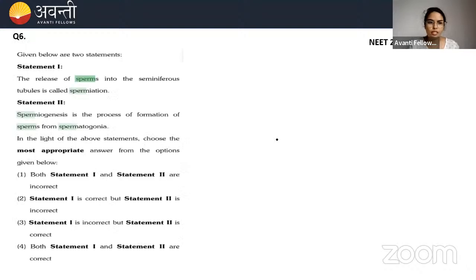Okay. Now, there's another question on the screen. Given below are two statements. Statement 1 says, the release of sperms into the seminiferous tubules is called spermiation. Statement 2 says, spermiogenesis is the process of formation of sperms from spermatogonia. These two are the statements and you have to choose the options and then answer in the chat box.